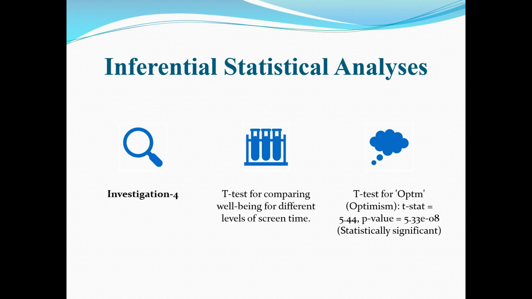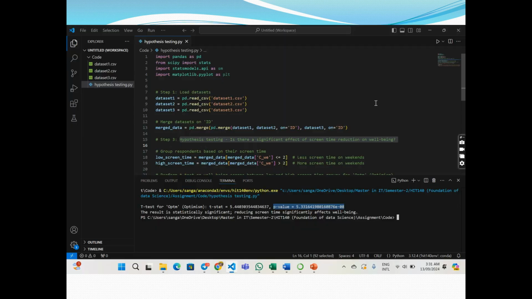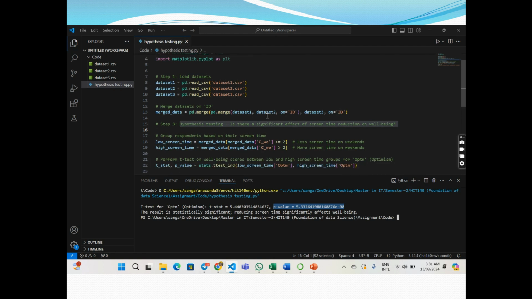Hi, I'm Sangi Jamsu and I'll be discussing briefly investigation 4, which is a t-test for comparing well-being for different levels of screen time. My main objective of the investigation is to find out the impact of reducing digital screen time on well-being. I've used this code to carry out the investigation.